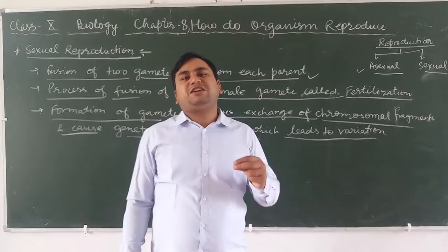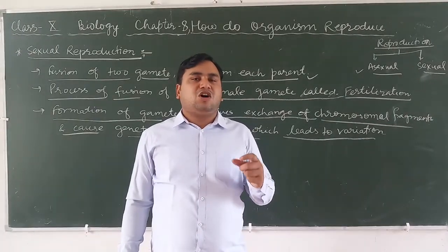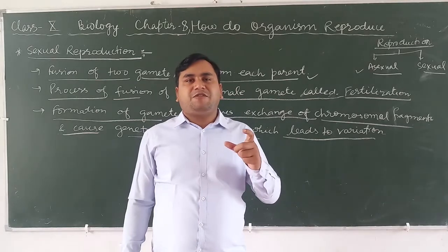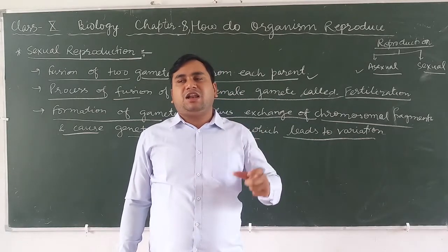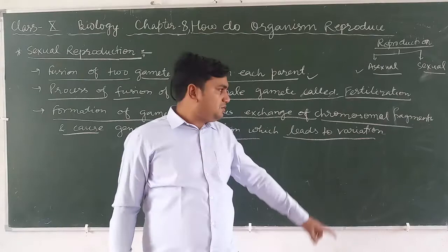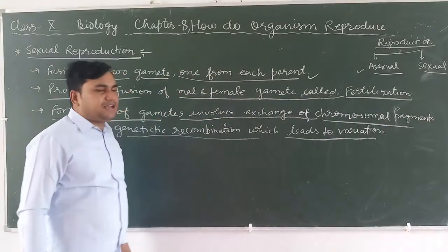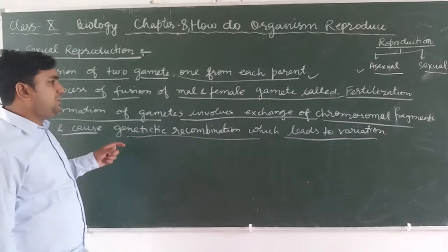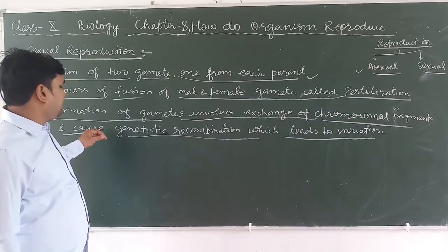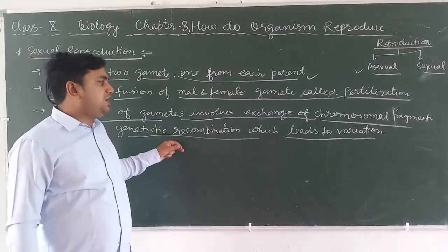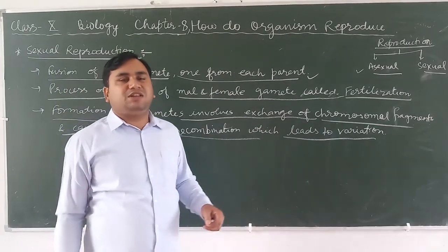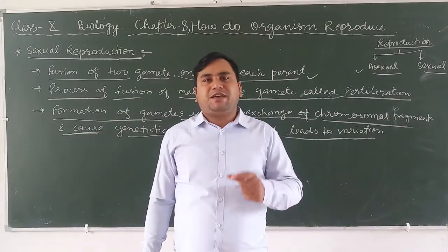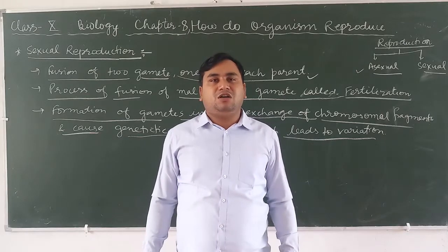The formation of gametes causes the transfer of genetic material as well as chromosomal fragments, and this exchange leads to genetic recombination, which causes variation between the organisms.